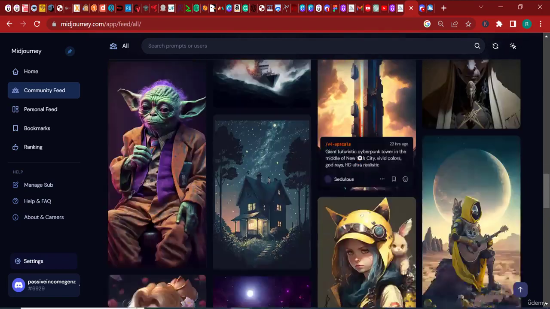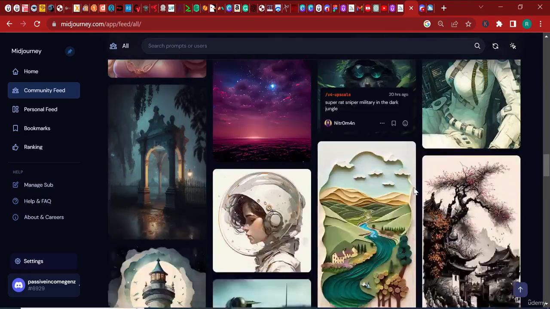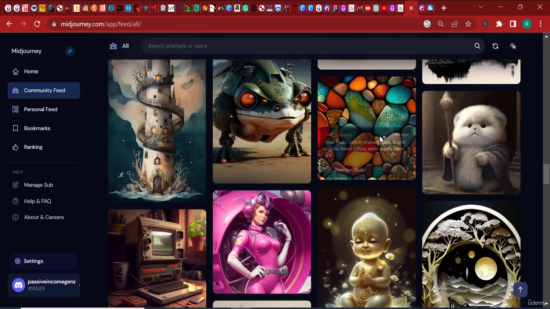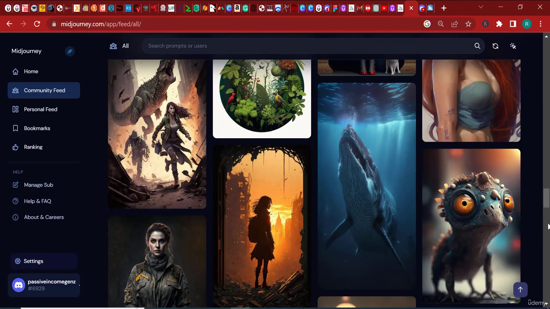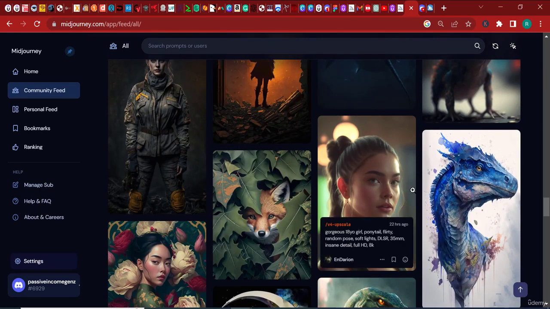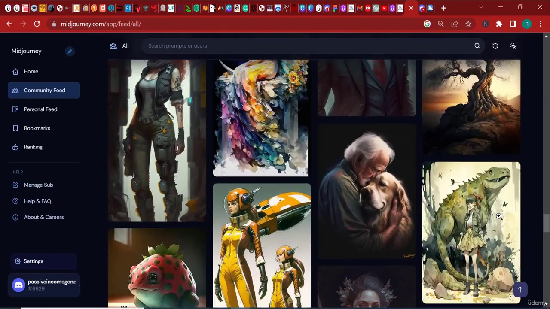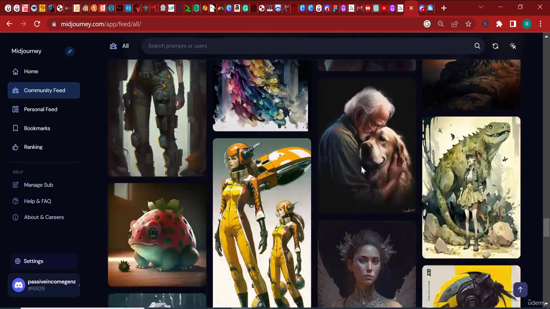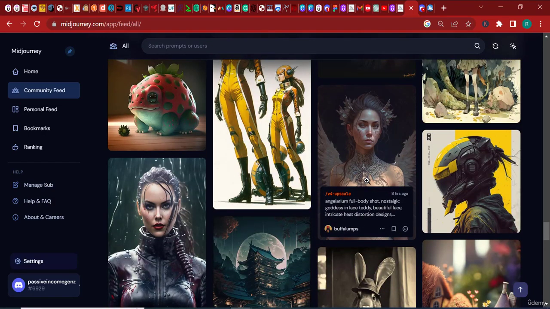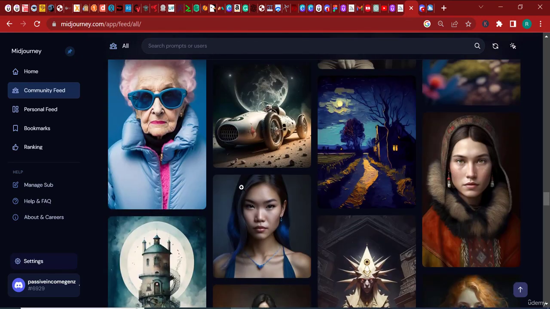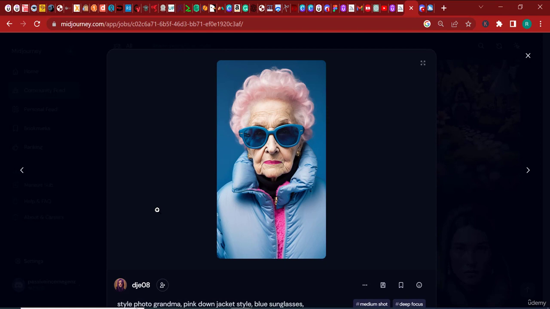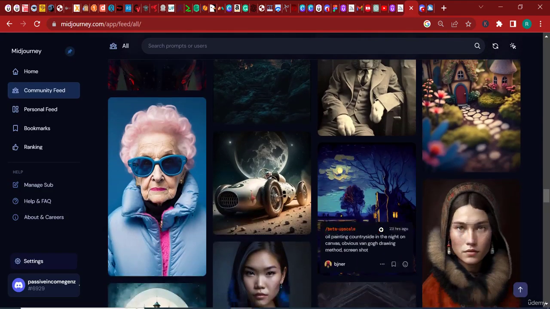Now here we can see some very, very interesting images. Believe me, this is so great. You can see the creativity here and you can see why people have even liked these images. You know, apart from the images where there is no creativity, but you can see that this is just so crazy. For example, this guy with the lizard in a costume, this guy with his dog, this is a Valkyrie, I think, I don't know, but you can see the creativity there. You can see that there is a reason why these images have been liked. For example, this image here is super realistic. You can't tell if this is a real image or an AI generated image, and that's just wonderful.